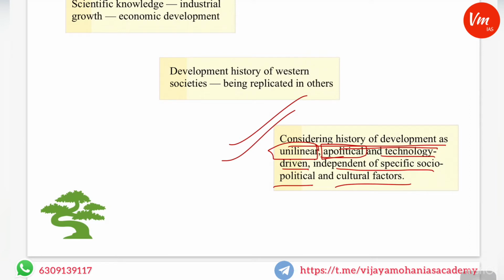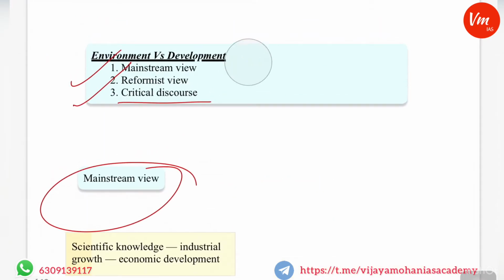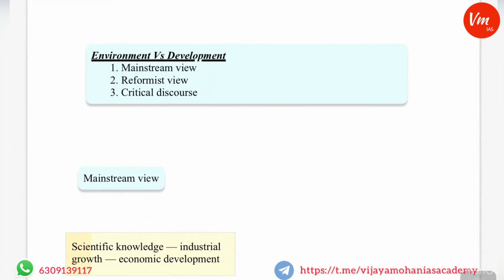Because of this unilinear, one-stop solution, primacy was given to development rather than environmental protection and conservation. So this is the mainstream view, and this is one of the views in the environment versus development debate.